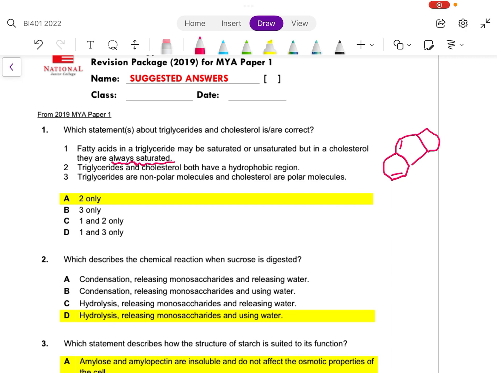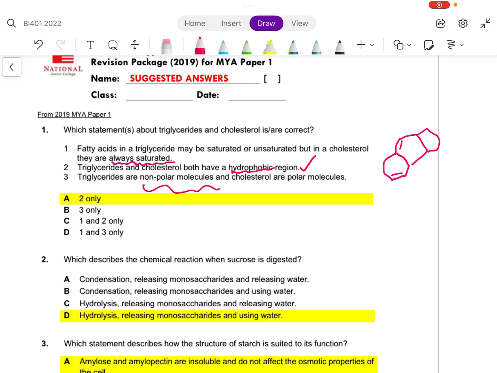Okay, let's look at statement 2. Triglycerides and cholesterol both have a hydrophobic region. Is this true? This is true. And that's what also makes lipids. Lipids have a lot of hydrophobic regions, but not necessarily that they do not have any hydrophilic regions. Because we know, for example, phospholipids as well as cholesterol, both of them are amphipathic. They have both hydrophobic and hydrophilic regions.